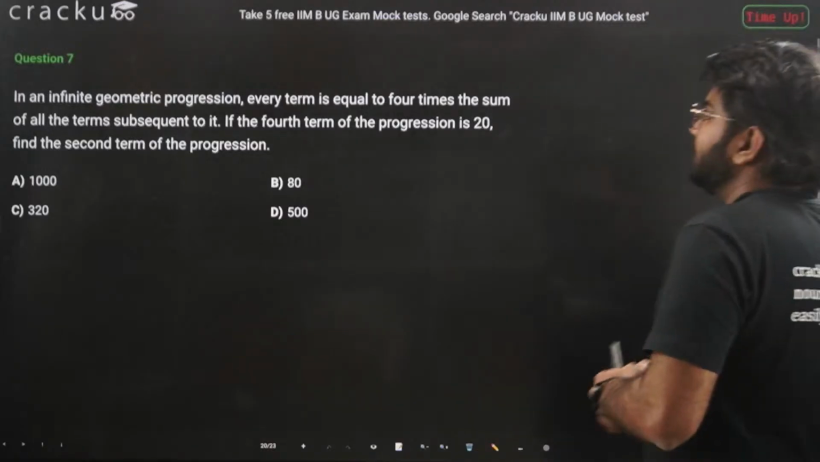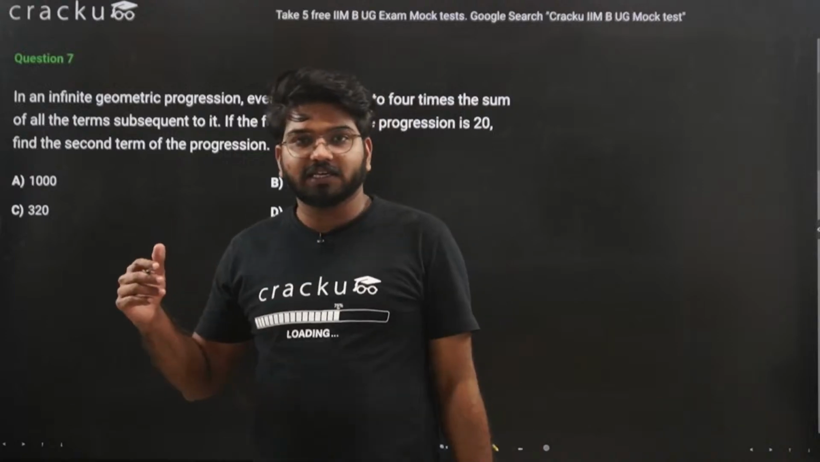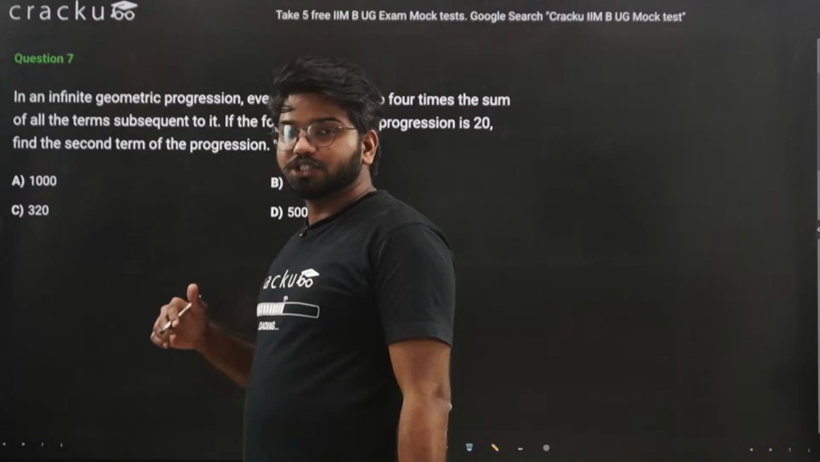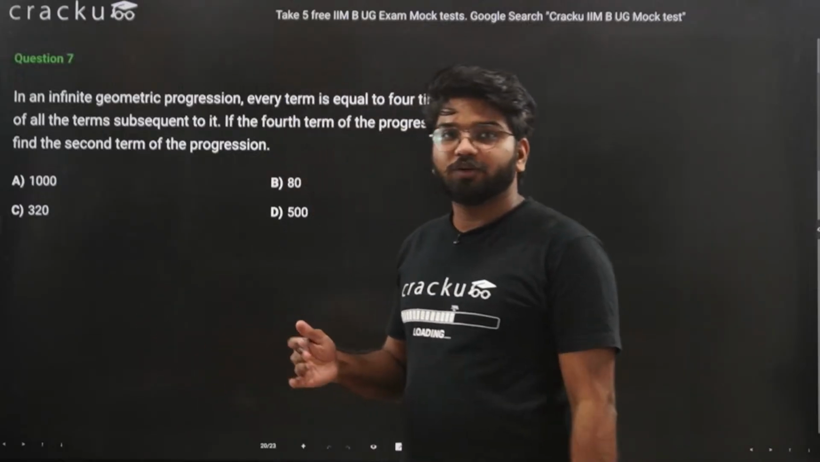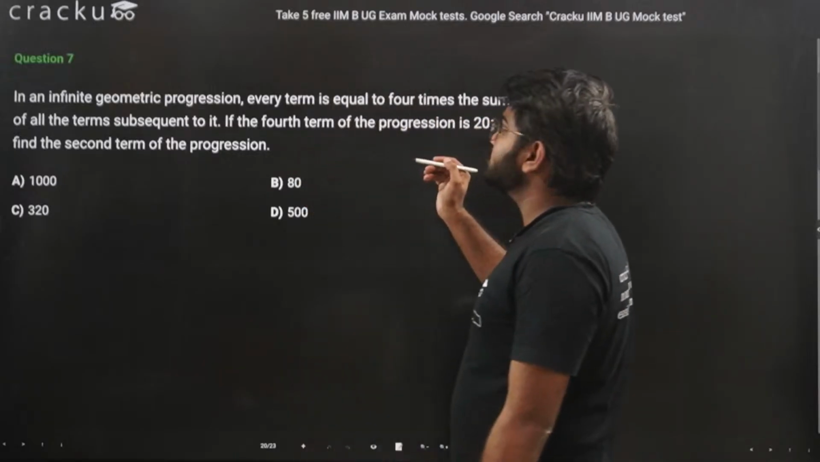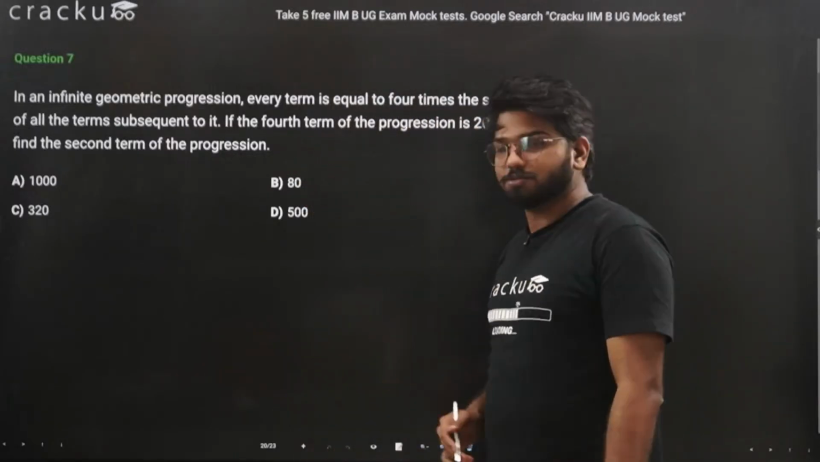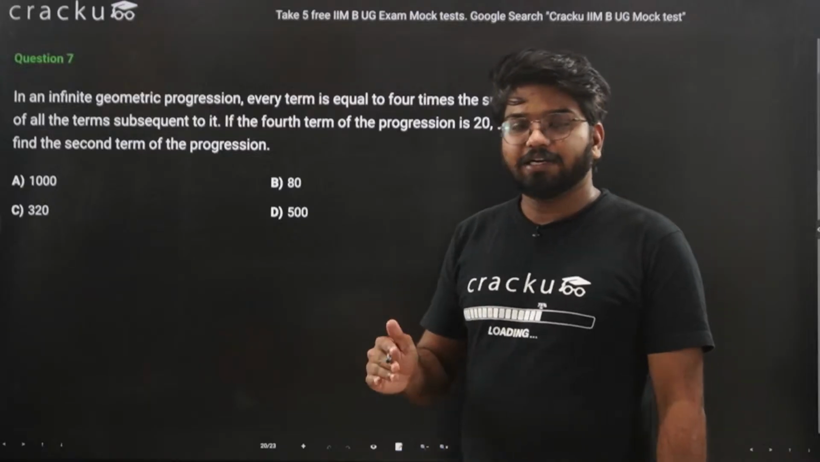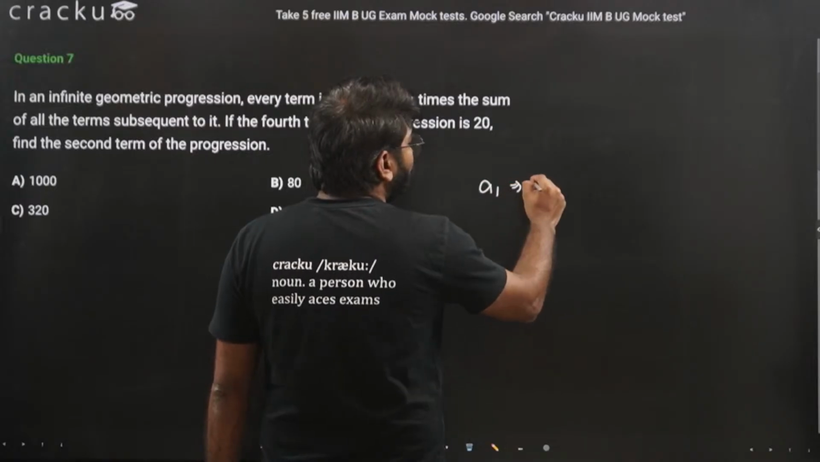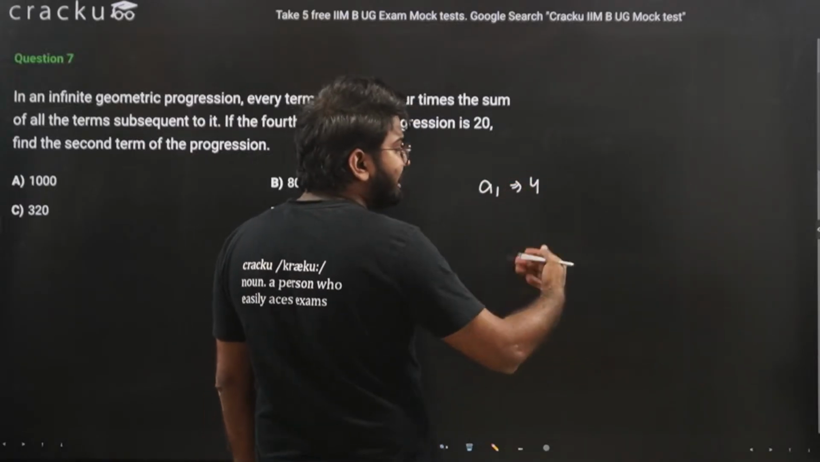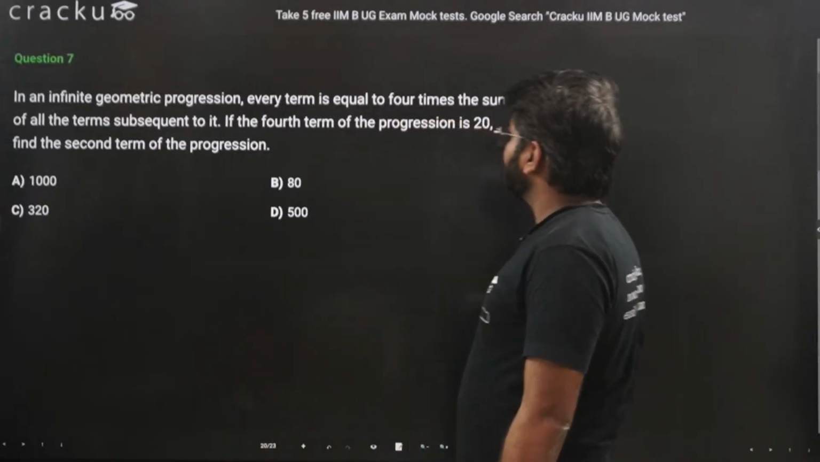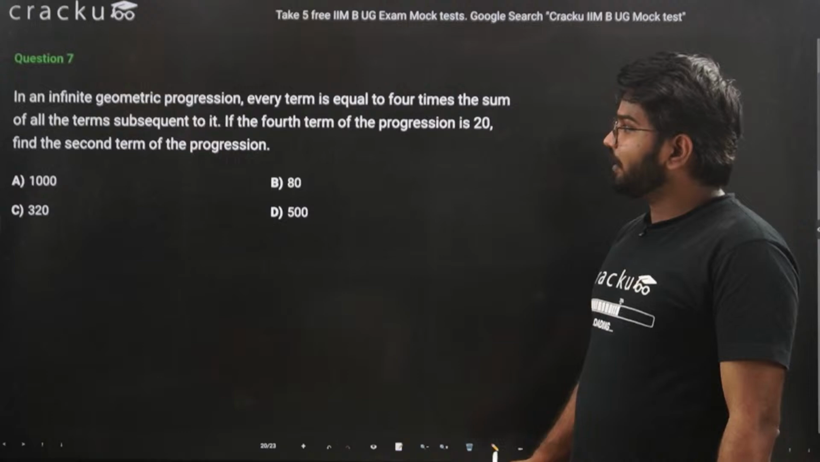In the beginning of this question, it is already stating that it is an infinite geometric progression. It means the common ratio is between 1 and -1. Every term is equal to 4 times the sum of all the subsequent terms. Basically, the first term is equal to 4 times all the terms other than the first term. If the fourth term of this progression is equal to 20, find the second term of this progression.